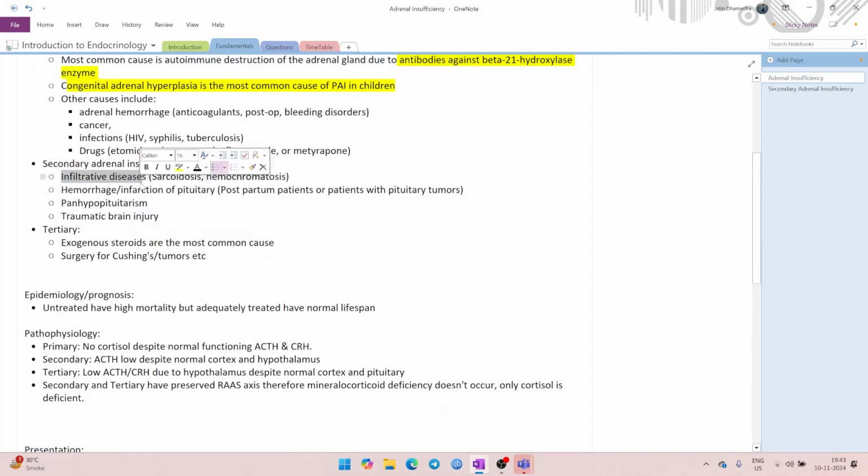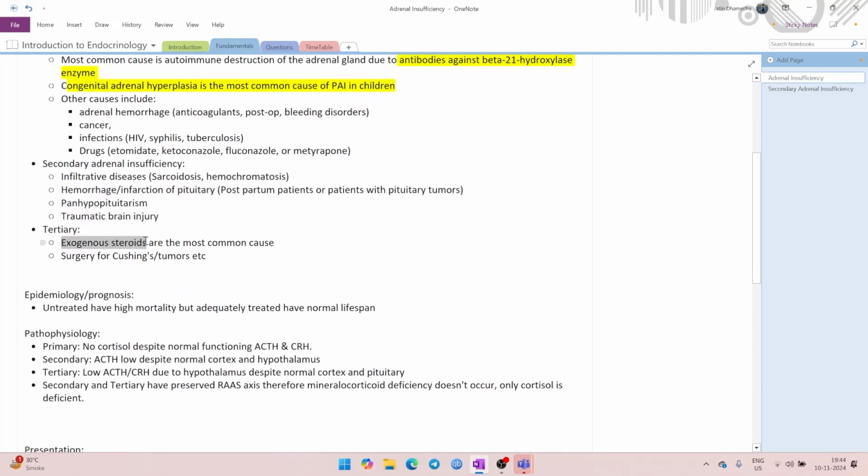The most common cause could be infiltrative diseases like sarcoidosis or hemochromatosis, or it could be hemorrhage or infarction of the pituitary, Sheehan syndrome or ischemia of the pituitary. So the patients could be postpartum patients or patients with pituitary tumors. Hemorrhages can also happen in case of pituitary tumors. So if you have a stem that is beginning with a postpartum patient or with a patient with frequent headaches and bitemporal hemianopsia, then you can think of pituitary Sheehan syndrome or you can think of a pituitary tumor, and then it may go on to secondary adrenal insufficiency. Traumatic brain injury can also cause this.